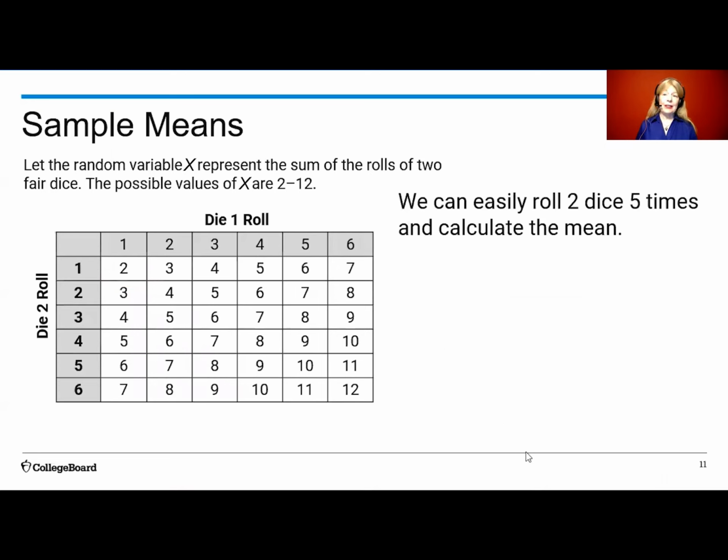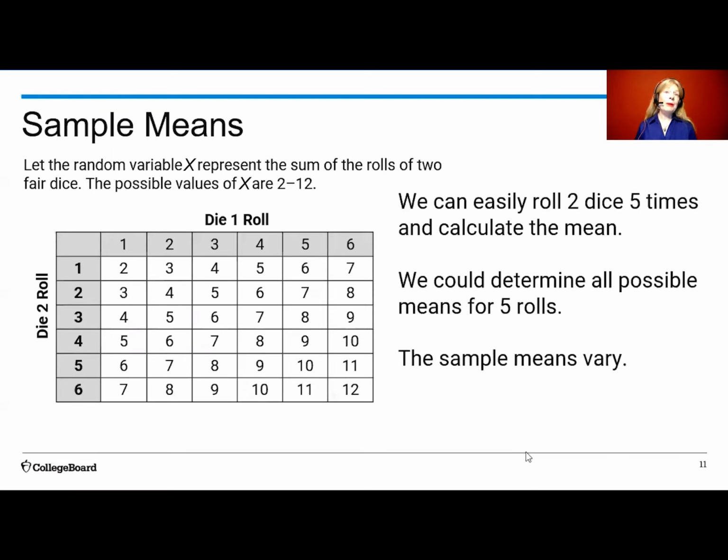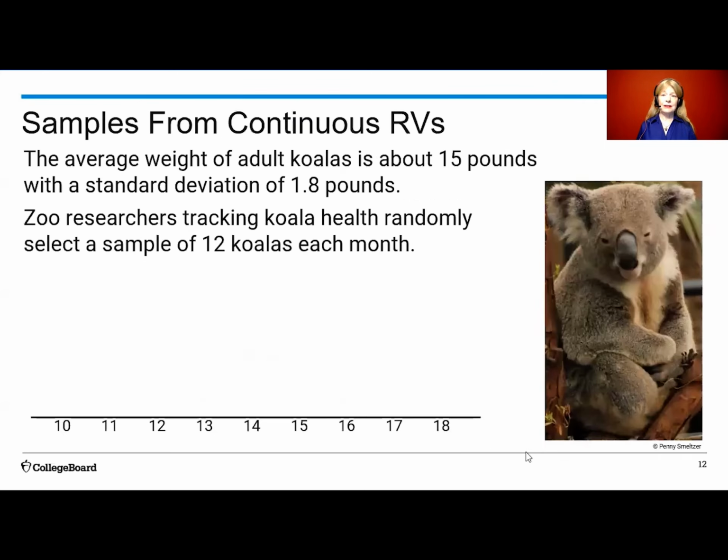We can easily roll 2 dice 5 times and calculate the mean. We could even determine all possible means for 5 rolls. And the sample means will vary from one 5 roll set to another 5 roll set. And some sample means are more likely than others.